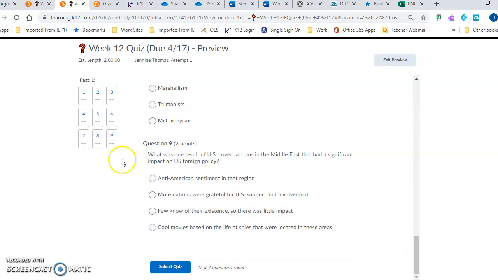Question 9. What was one result of U.S. covert actions in the Middle East that had a significant impact on U.S. foreign policy? Anti-American sentiment in that region. More nations were grateful for U.S. support and involvement. Few know of their existence, so there was little impact. Cool movies based on the life of spies that were located in these areas.